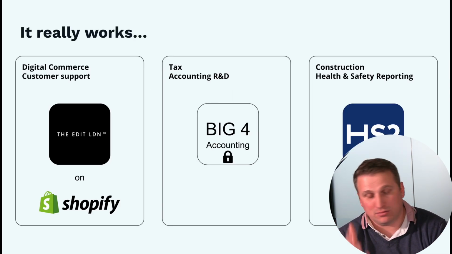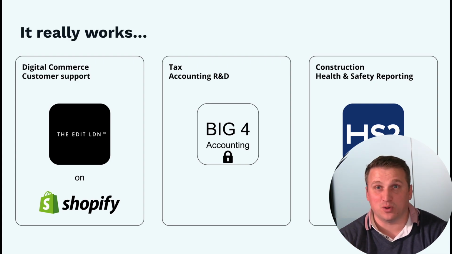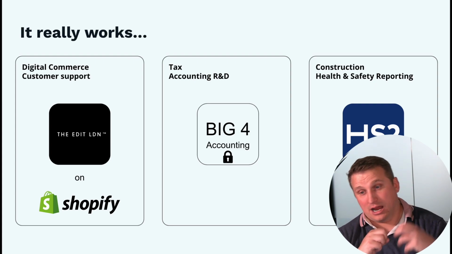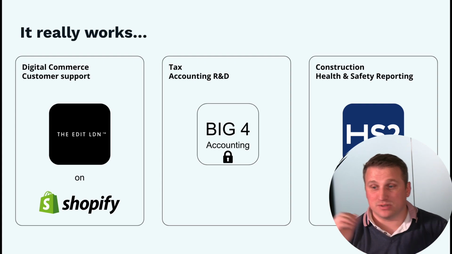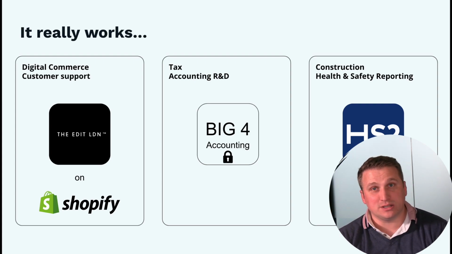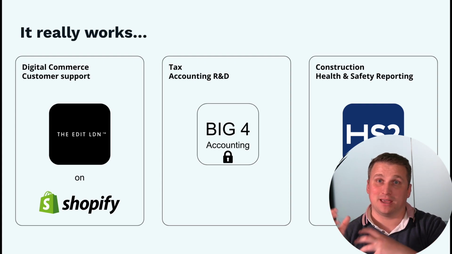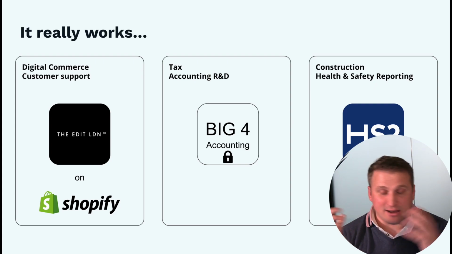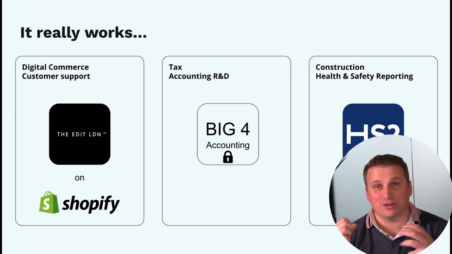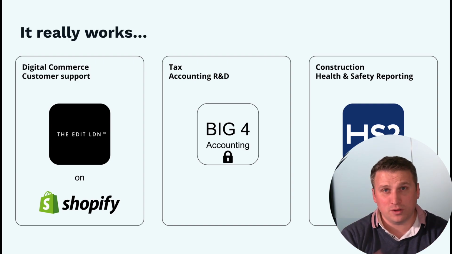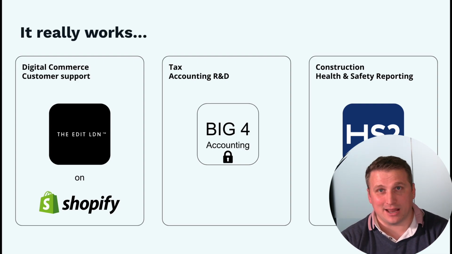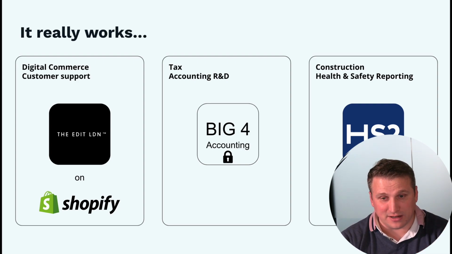So we're doing this right now with Shopify. We're also doing this with tax accounting with one of the big 4 tax companies with their R&D bots, being able to process the R&D claims. With HS2, it's the health and safety reporting. It's being able to analyze loads of the historical information on health and safety, pull out best practices, build reports, all these things that were painful for people to do, and now we can get an AI to do them super effectively.